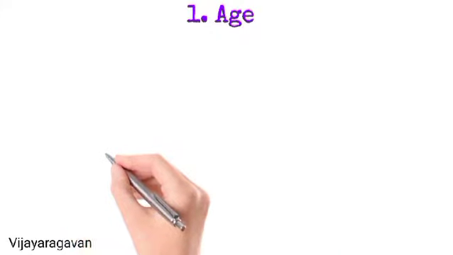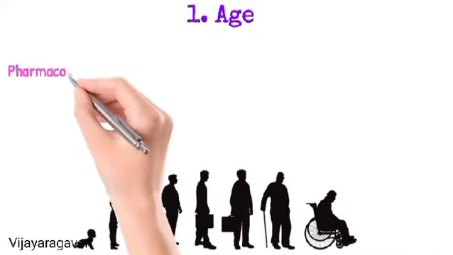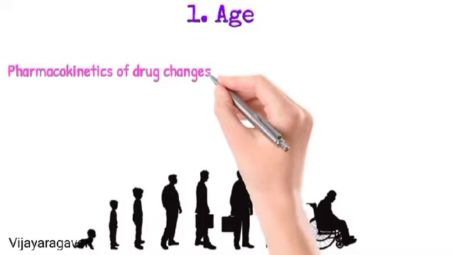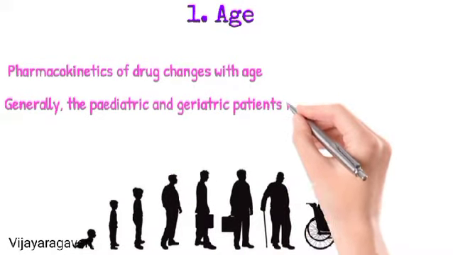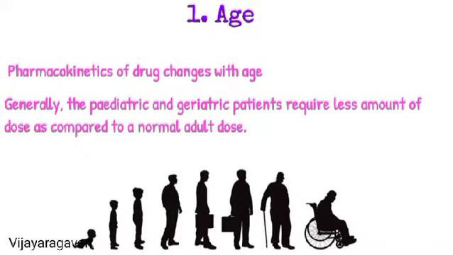Now let's discuss how age affects posology. Pharmacokinetic action of the drug changes with age. As a result, pediatric patients will have underdeveloped hepatic as well as renal function. They are susceptible to some medicaments, so they fail to detoxify and eliminate the drugs. As a result, the drugs accumulate in tissue and increase the toxic level. However, elderly people are more sensitive to some drugs. For example, a hypnotic drug may produce a confused state in them.